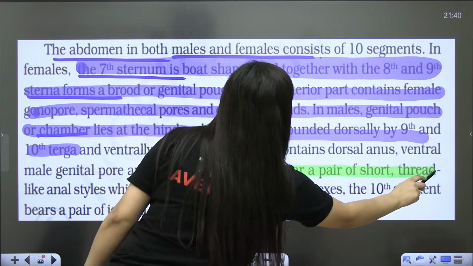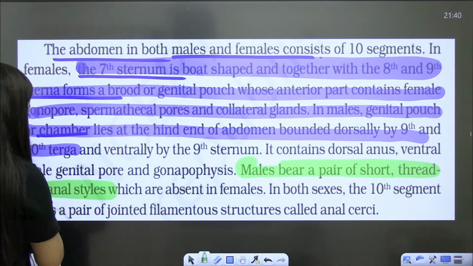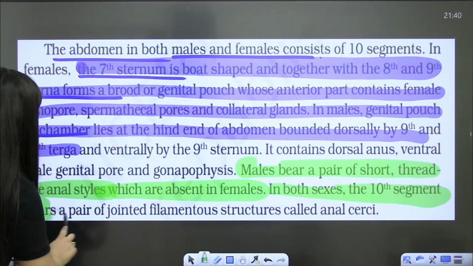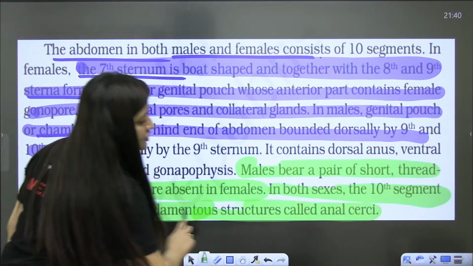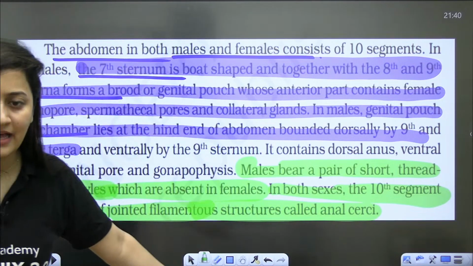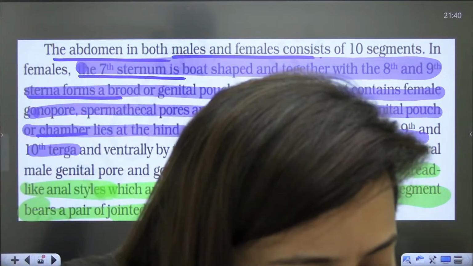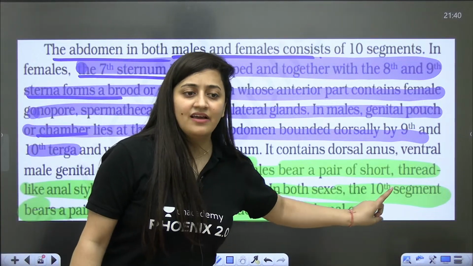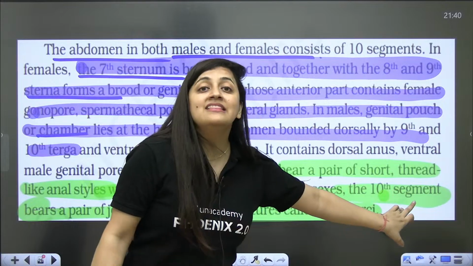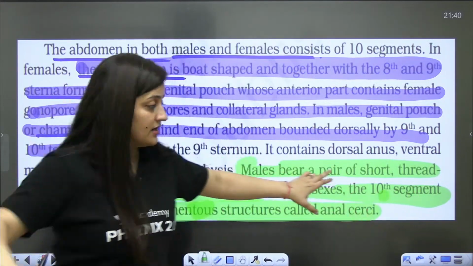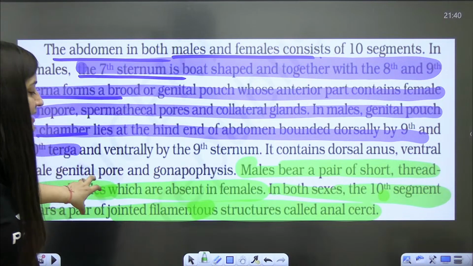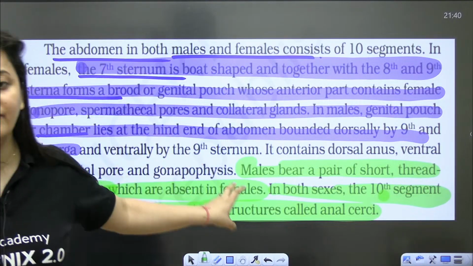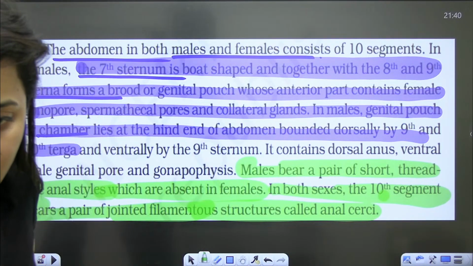Males bear a pair of short thread-like anal styles which are absent in females. In both the sexes, the 10th segment bears a pair of jointed filamentous structures called anal cerci. Kindly mention in the NCERT that anal cerci are segmented, have sound receptors, and are present on the 10th tergum. The anal style is non-segmented, present on the 9th sternum in males only. You can mention these points in the NCERT itself.